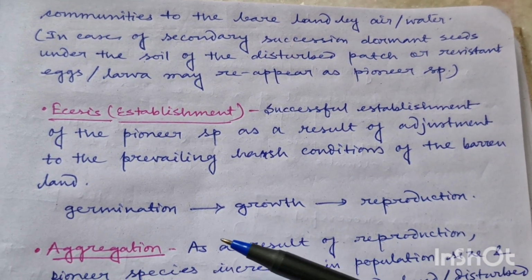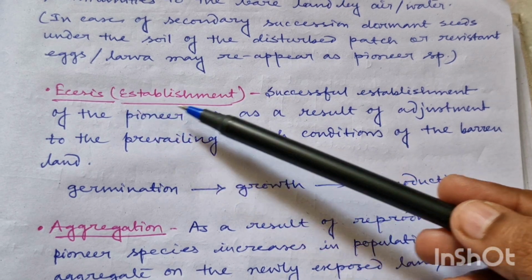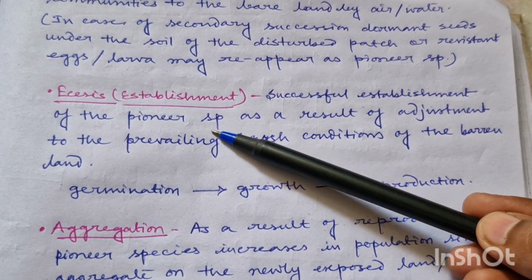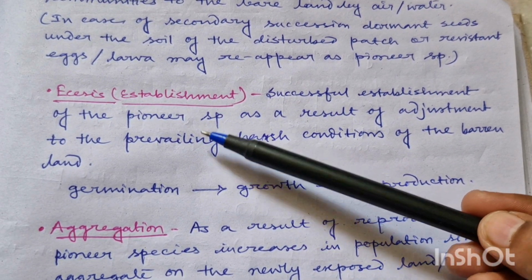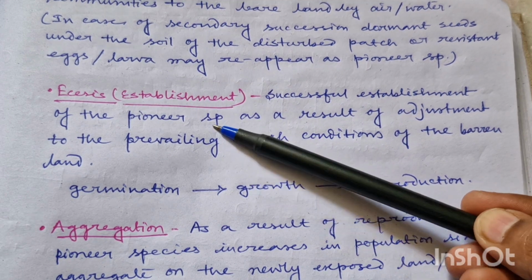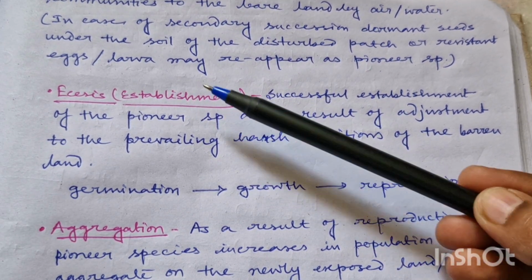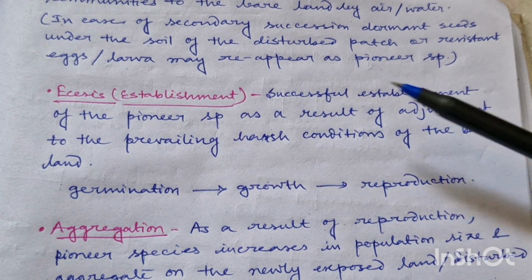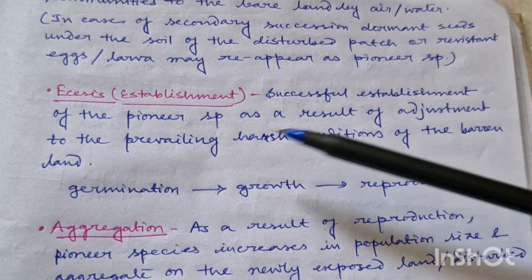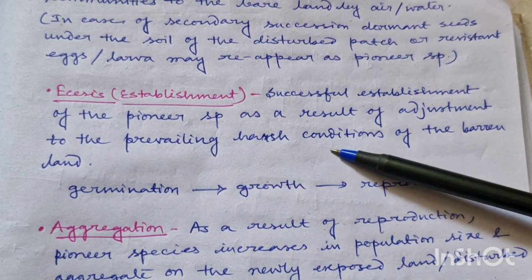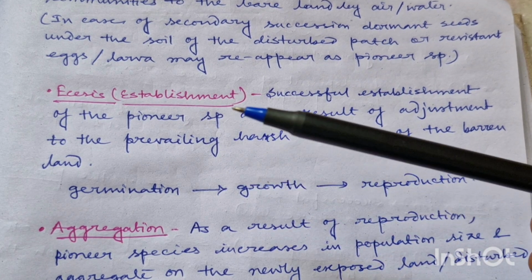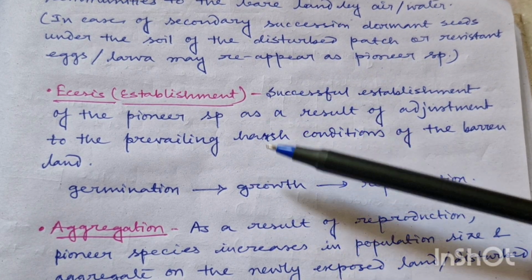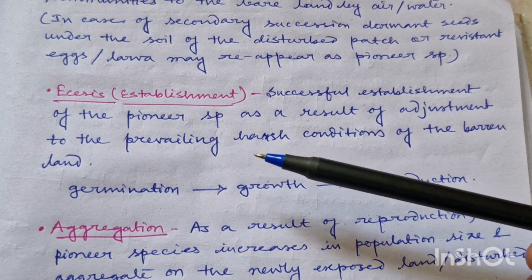Then a very important term for you, that is ekesis or establishment. After migrating to the bare land, the spore or the seed needs to be established there. So the successful establishment of the pioneer species as a result of adjustment to the prevailing harsh condition of the barren land is known as ekesis. You have to remember that in case of primary or secondary succession, the land is very harsh in condition.